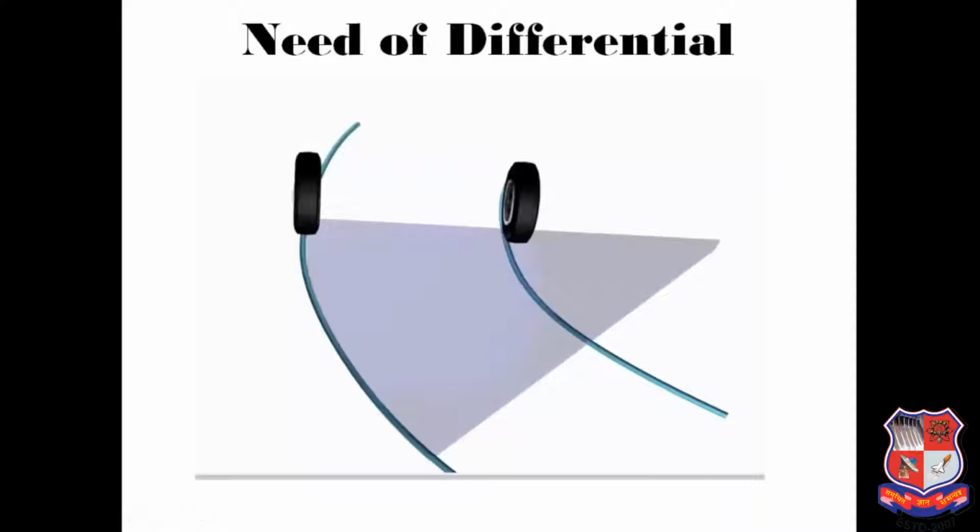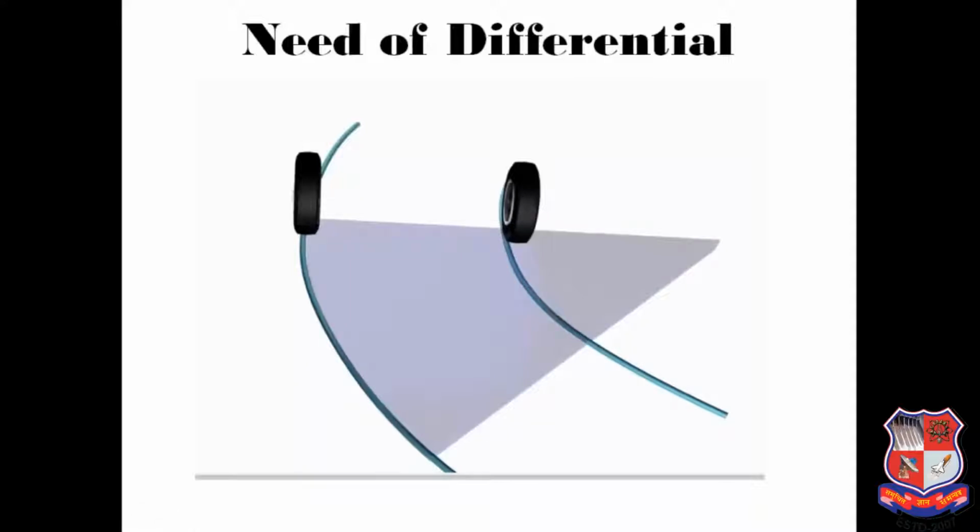It is not used in a bike because there is only one rotating wheel, power is transmitted to only one rotating wheel, while power is transmitted to two rotating wheels in the case of a car. So if we do not provide the differential, what will happen? There would be only a simple rigid axle. Then a load will be created and stress will be produced in the axle of the car.